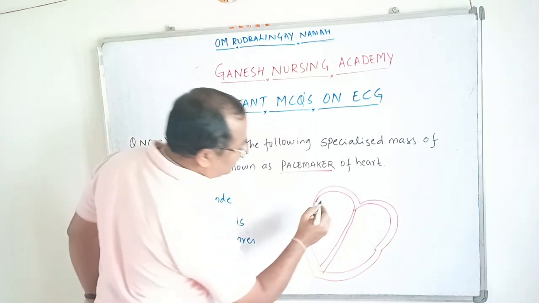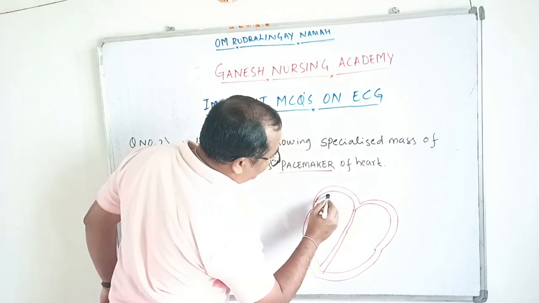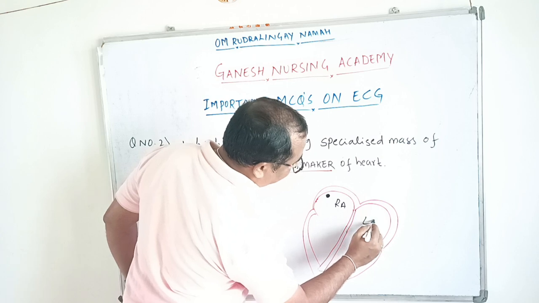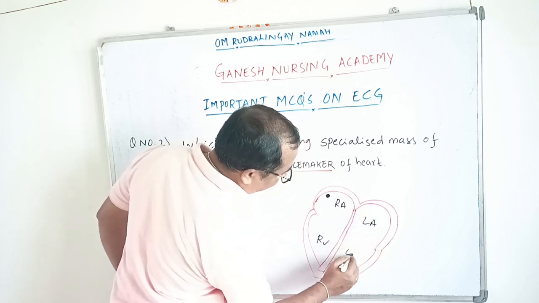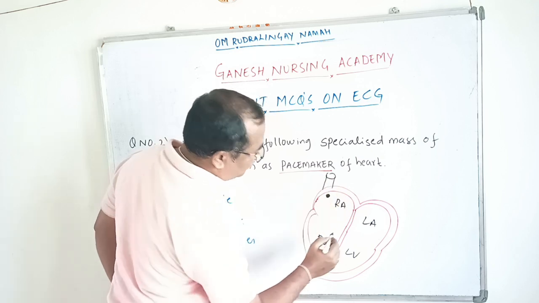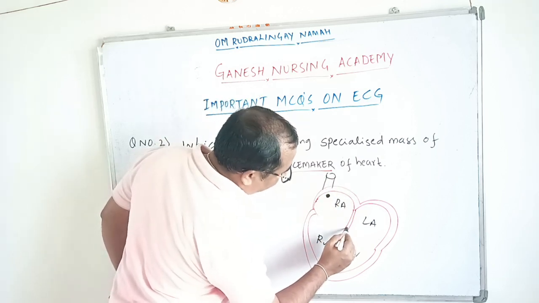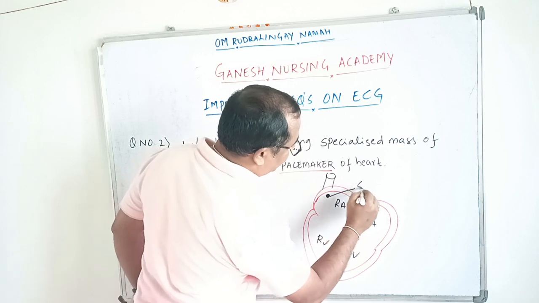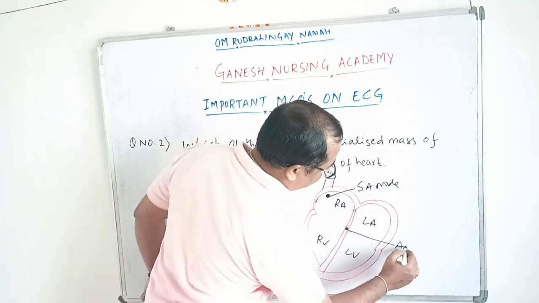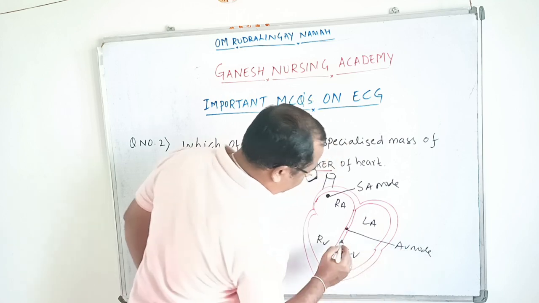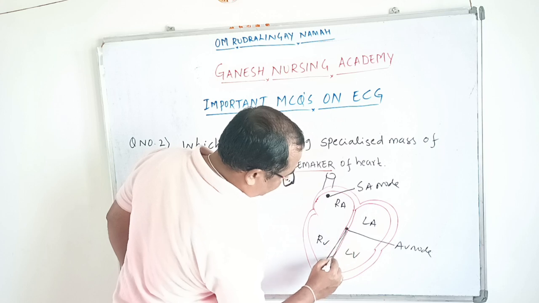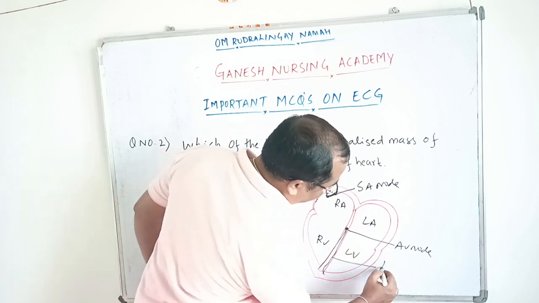What are the 4 specialized masses of cells? The SA node is located in the right atrium, just below the superior vena cava. This is the left atrium, right ventricle, left ventricle. Then we have the AV node, and here we have the two bundle branches, known as the bundle of His.